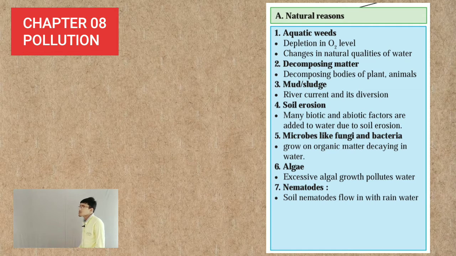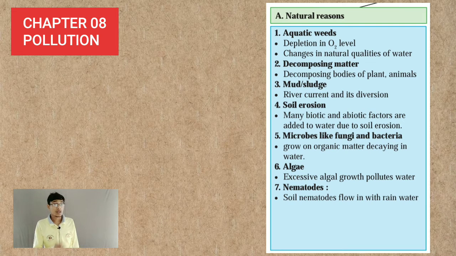The last natural reason is nematodes. These are the biological factors present in the soil. Whenever, due to rain, the soil is added in the water bodies, it also takes the nematodes, and the nematodes get mixed with the water. So again, this is the pollution of rivers or water.